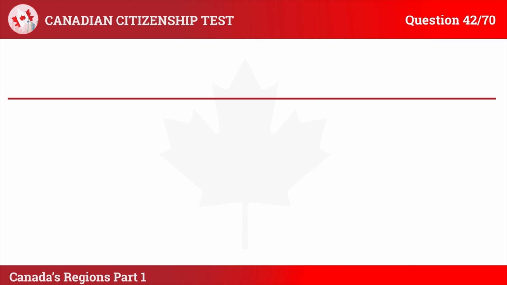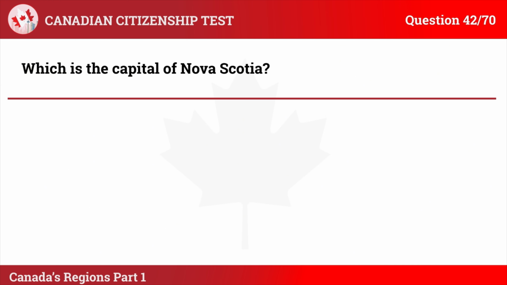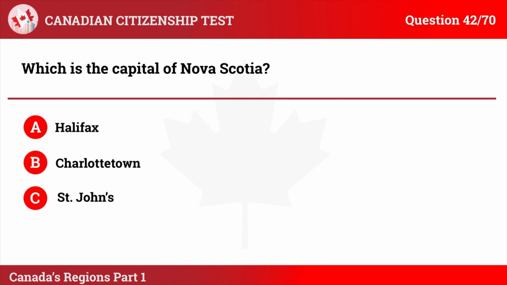Question 42. Which is the capital of Nova Scotia? A. Halifax. B. Charlottetown. C. St. John's. D. Fredericton.